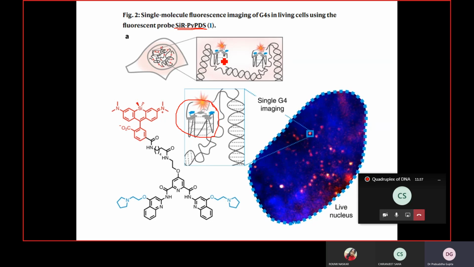If the 4-stranded structure can form from the DNA inside the cell, the compound will go and specifically bind there, and you will get a light emission which can be seen from a microscope. And they see that in a cell which is active, that is, doing transcription, translation, all those biological processes, inside the nucleus of those cells there are some spots which are lighting up.